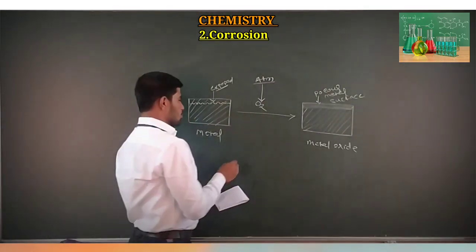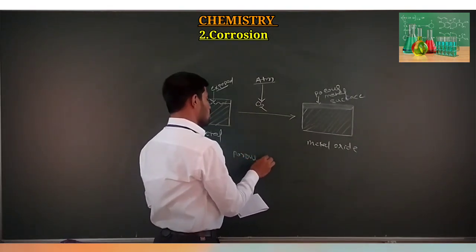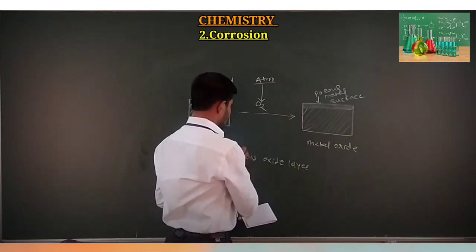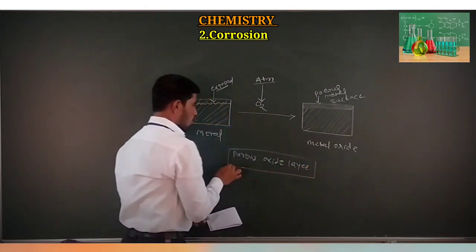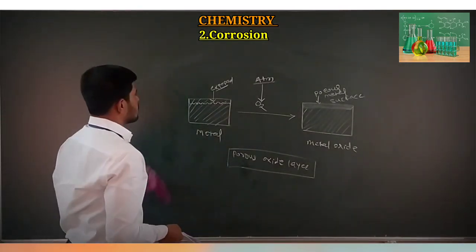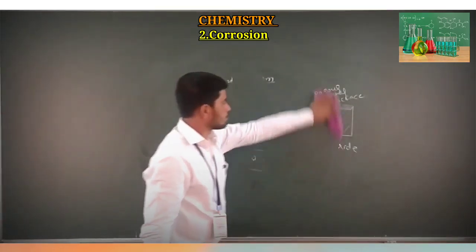So in this process we observe a porous oxide layer. This is all about the first type, stable film.